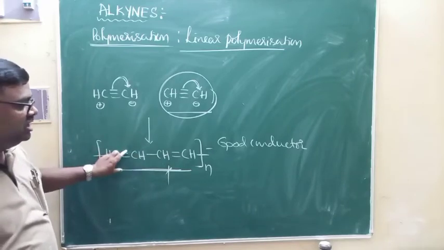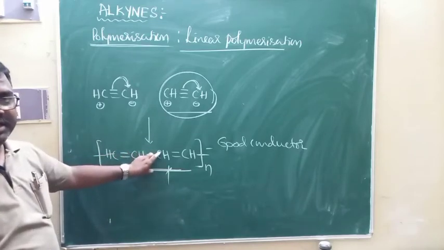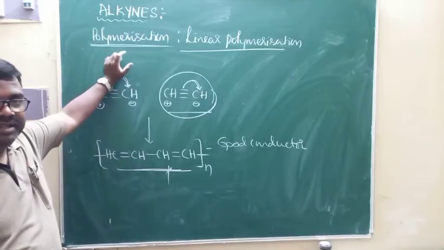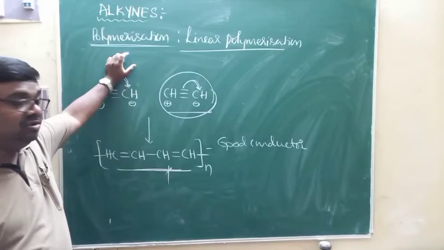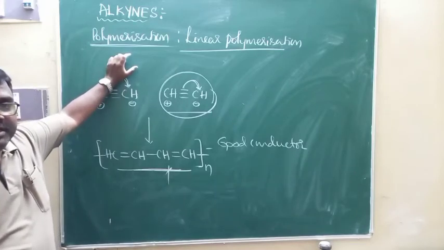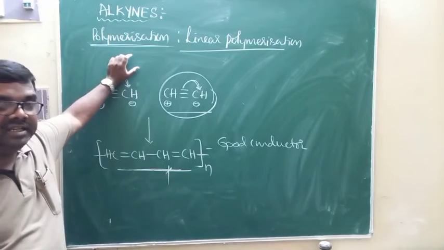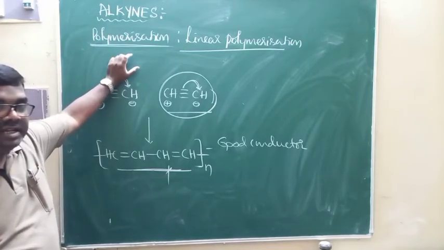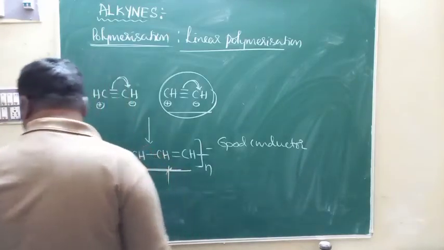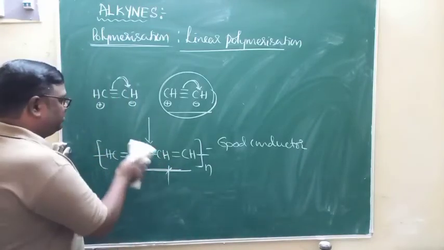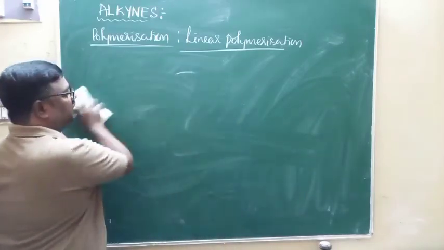Apart from that, it's very cheap, cheaper than metals. And of course, it is a good conductor of electricity. Because of that, this particular linear polymer of ethine is used in the manufacture of batteries, where it acts like an electrode, because of its conducting nature under special conditions. This is what we call linear polymerization. In linear polymerization, the polymer obtained is characterized by a linear chain of carbon atoms, a straight chain of carbon atoms.